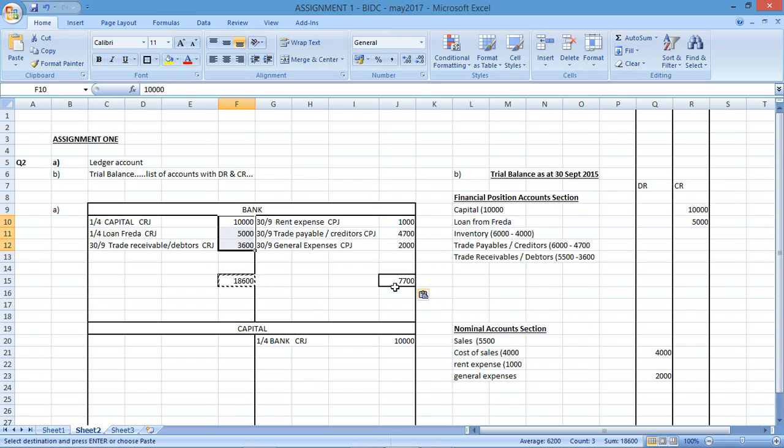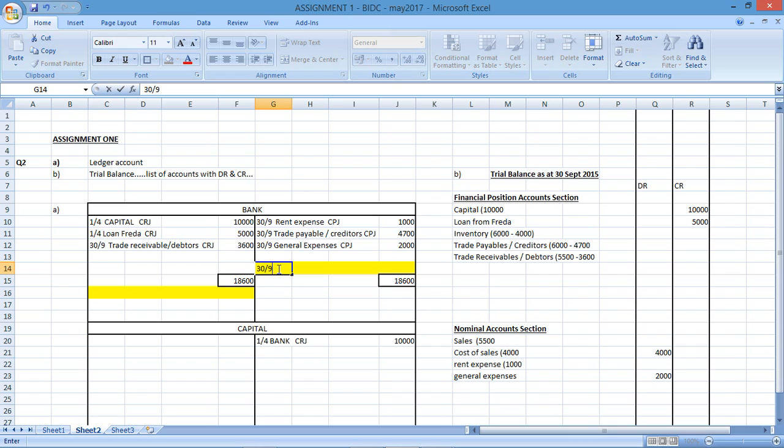If I add up the two sides, I can see the debit side is bigger. So I want the same total on both sides of the account. So I'm going to be carrying down and bringing down a balance. On the 30th of the 9th, balance carried down. The balance that I'm carrying down would be the difference between the 18,600 and all of those credits.